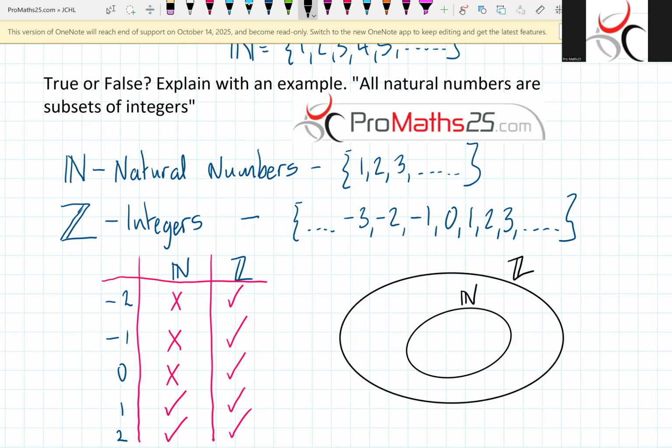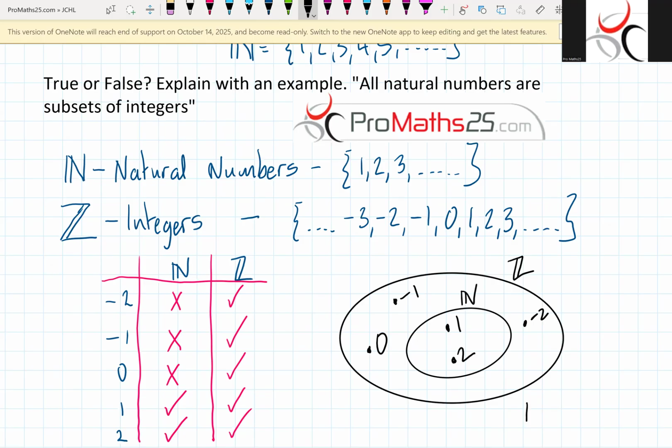This is the integer set. Where would minus 2 be? Minus 2 would be out there because it would be an integer, but it would not be a natural number. Minus 1 would be out here. It would be an integer, but it would not be a natural number. 0 would be out here. It would be an integer, but it would not be a natural number. Whereas 1 and 2 would be on here because they would be both natural numbers and integers.